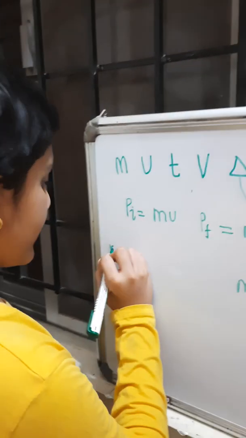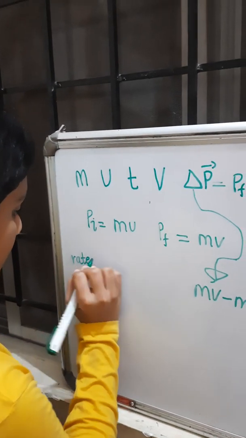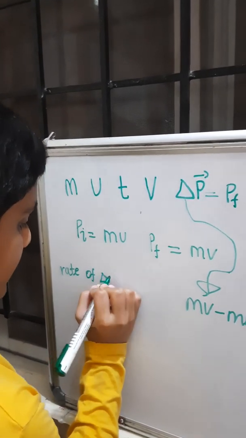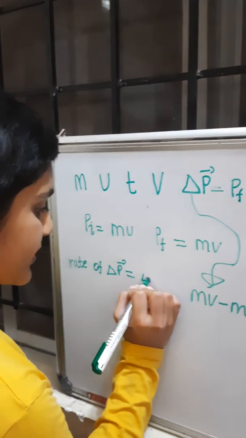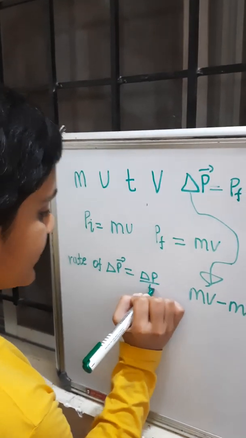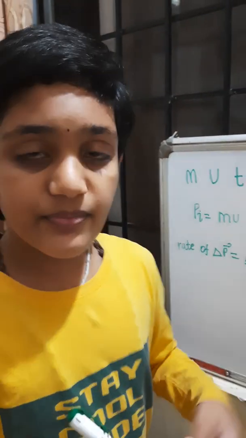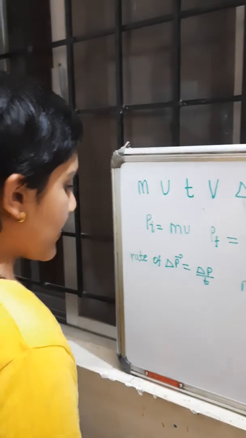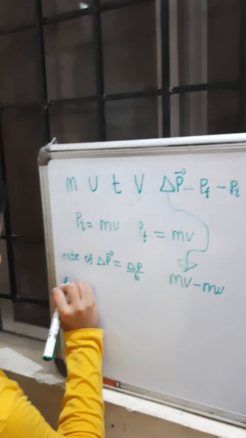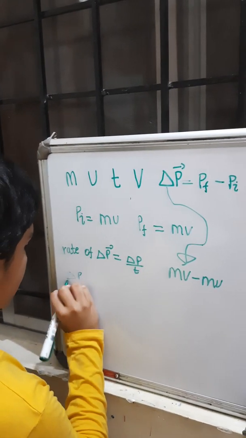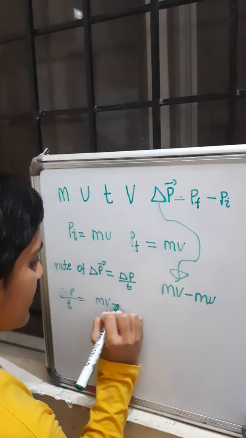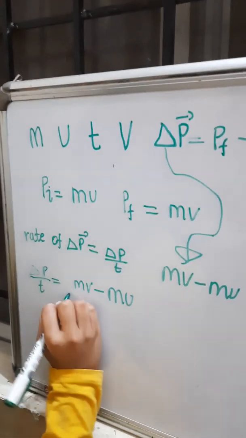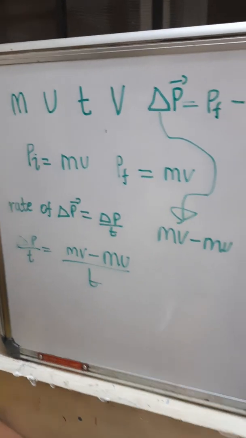What is rate of change of momentum? Rate of delta p is delta p by time period. Rate of something is something by time period. Now, delta p by t is mv minus mu by t.